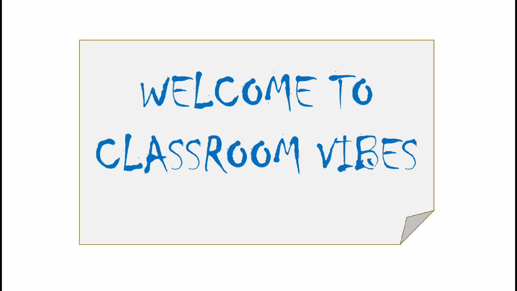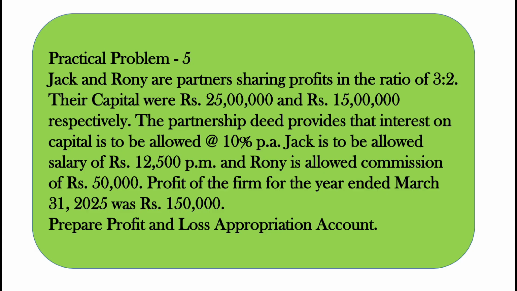Let's start. Our question is: Jack and Ronnie are partners sharing profits in the ratio of 3:2. The capitals are rupees 25 lakh and 15 lakh respectively. Means capital of Jack is 25 lakh and capital of Ronnie is 15 lakh. The partnership deed provides that interest on capital is to be allowed at the rate of 10% per annum.